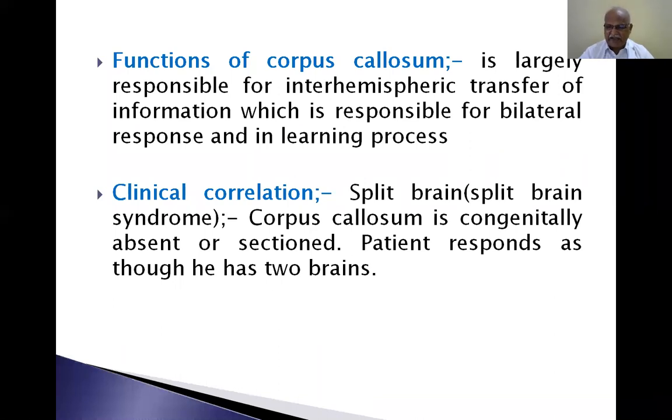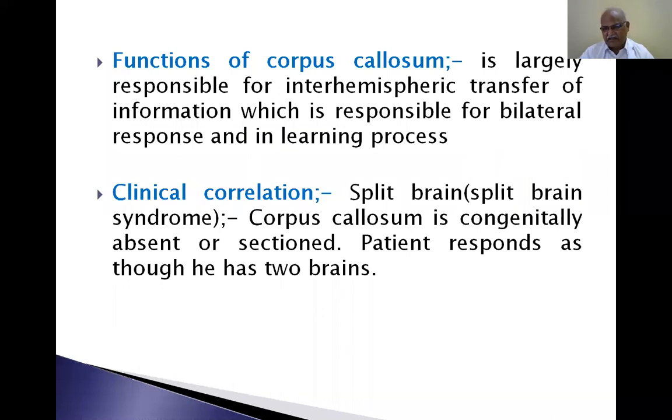If you teach them a learning process with one hand, he cannot do the same function with the other hand. If you ask your patient to do a function with one hand, and then ask the patient to repeat the same with the other, left hand, and he is not able to do it, there is failure of transfer of information from the right cerebral hemisphere to the left cerebral hemisphere. That means the corpus callosum may be congenitally absent or it may be cut. So this is one condition.